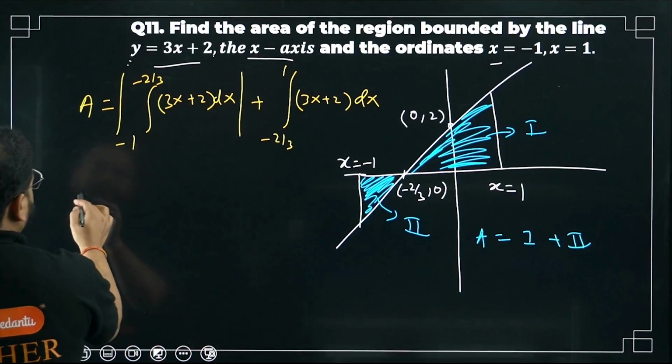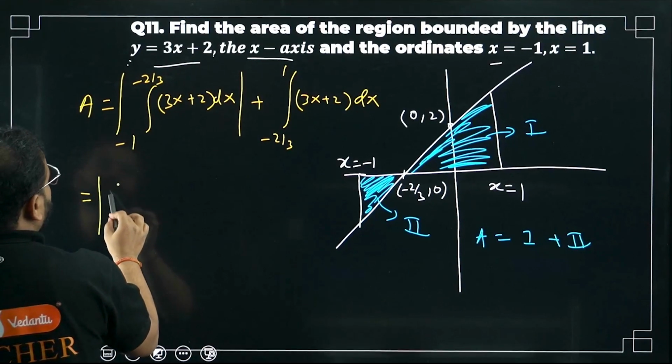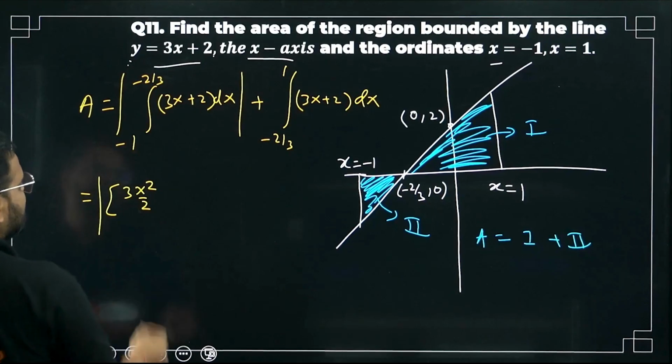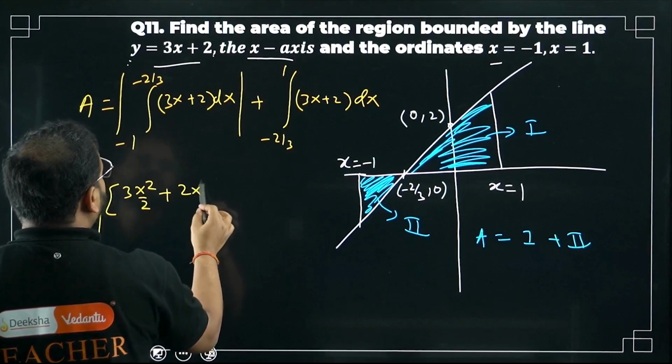Please check. Okay, integrate this now in the modulus only. What I'm getting, please check. 3x square by 2. 3 is a constant, so keeping it as it is, x will be x square by 2, plus 2x from where to where?